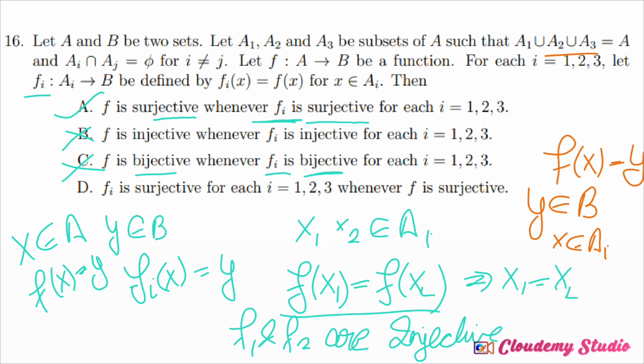So f can still be surjective, but f2 would not be surjective. So f1 is surjective, but it is not that f2 is also surjective. Therefore this condition is not true that fi is also surjective whenever f is surjective. So I hope you like it. Thank you so much.